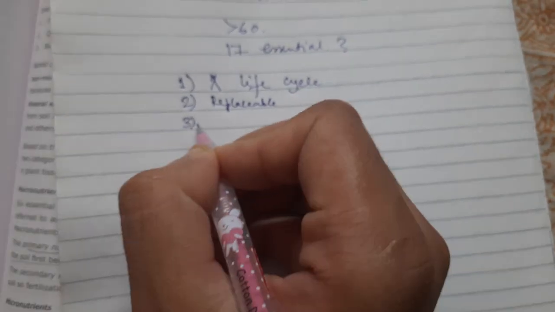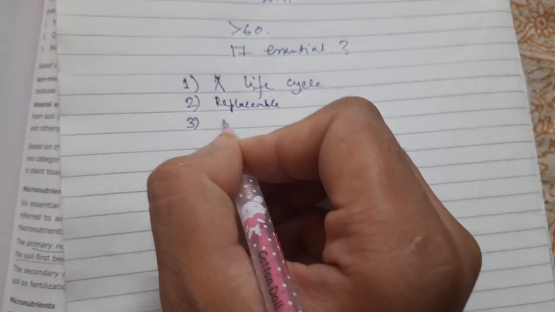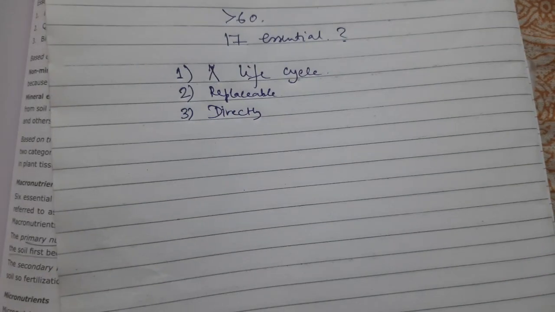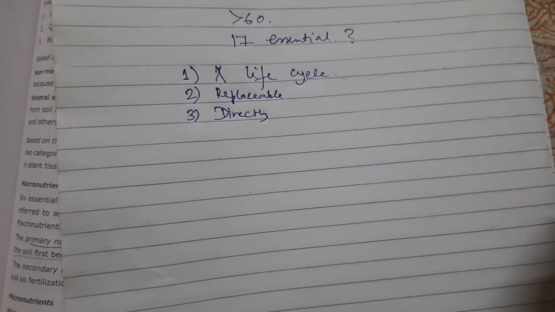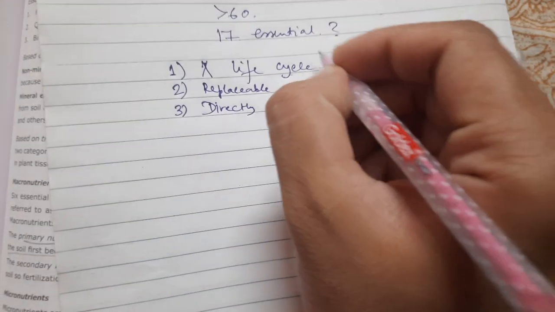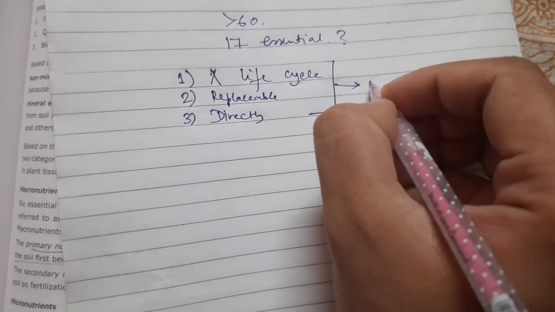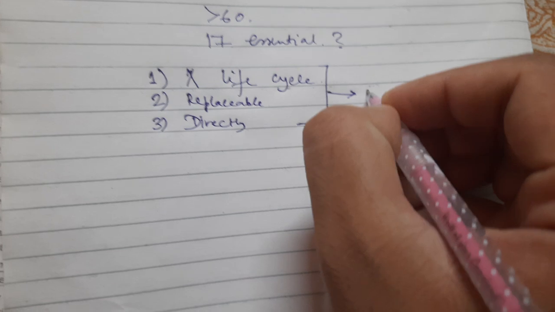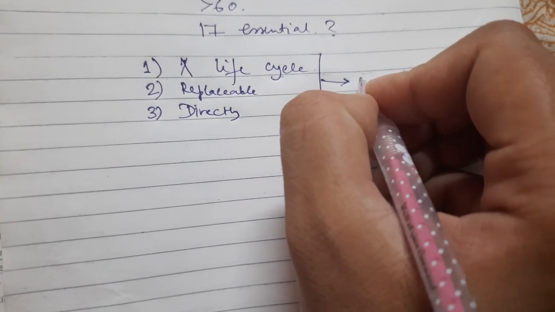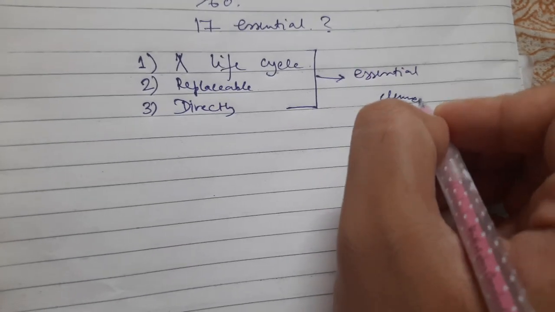And the third criterion is that this particular element must be directly involved in the plant metabolism. So these are the three criteria. If a particular element satisfies all these three criteria, then it would be called an essential element.